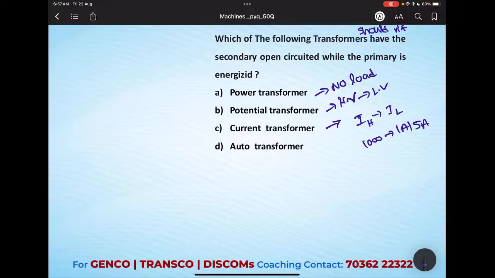What we need to understand here is that if the secondary is open, the current will be 0 on the secondary side, but on the primary side we have a current of 1000 amps. This 1000 amps will flow in the winding and induce a voltage. The induced voltage will be very high. There is no counterpart to balance this voltage. In a general transformer, there is a counterpart to balance the primary voltage. But here, since the current is 0, no balancing voltage develops on the secondary side. Since it is a very high voltage, this may damage the insulation of the transformer.